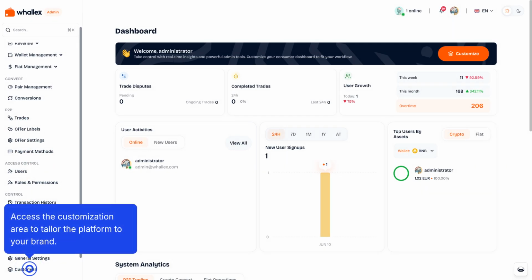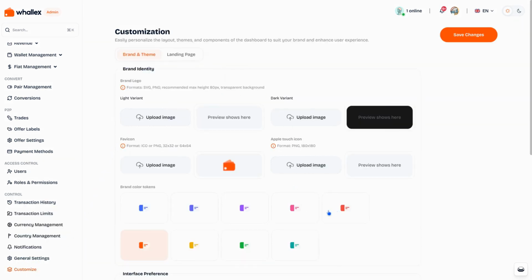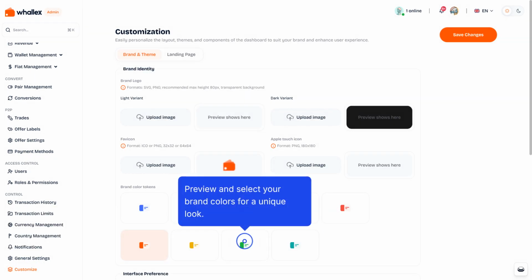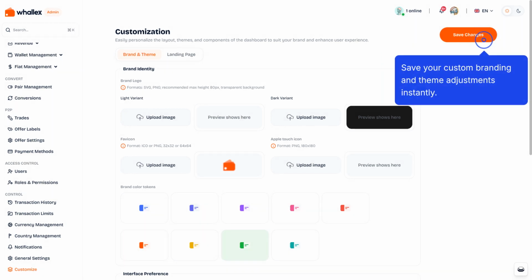Access the customization area to tailor the platform to your brand. Preview and select your brand colors for a unique look. Save your custom branding and theme adjustments instantly.